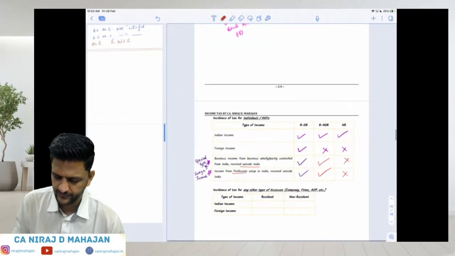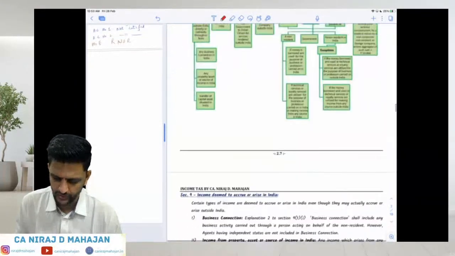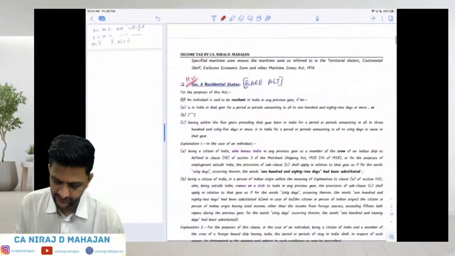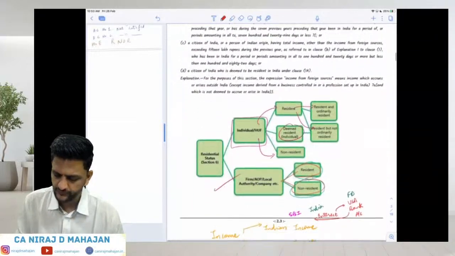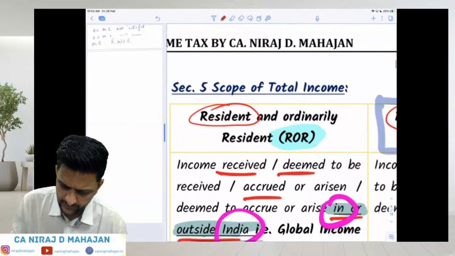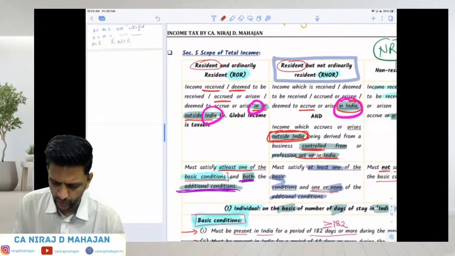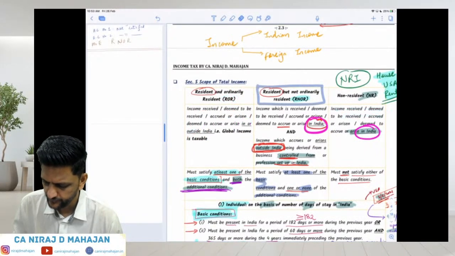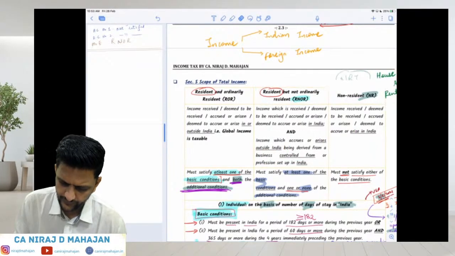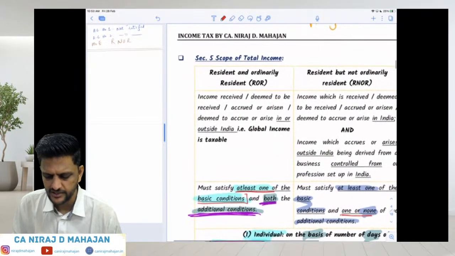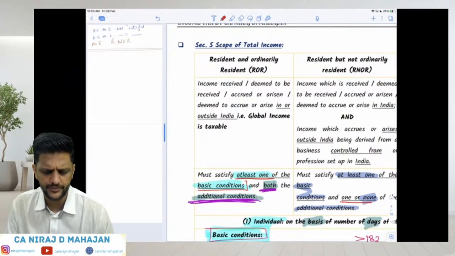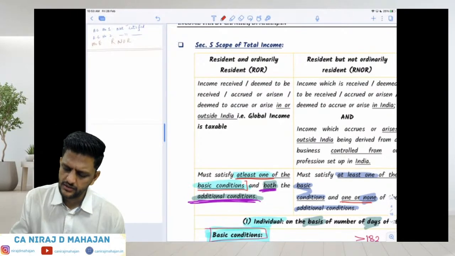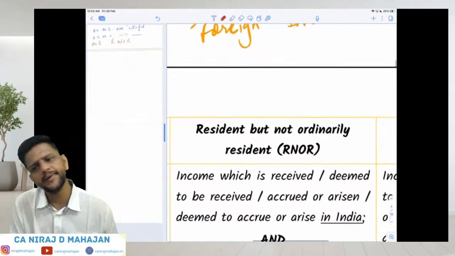I'll show you in the main table what is the situation over here. Check. There is section 5 and the scope of total income. We saw that. Just focus on this first table: ROR, RNOR and NR. For ROR, what type of income is taxable? Always, all types of income will be taxed in India. When I say tax, it means tax in India. Then for RNOR, which type of income will be taxed in India?